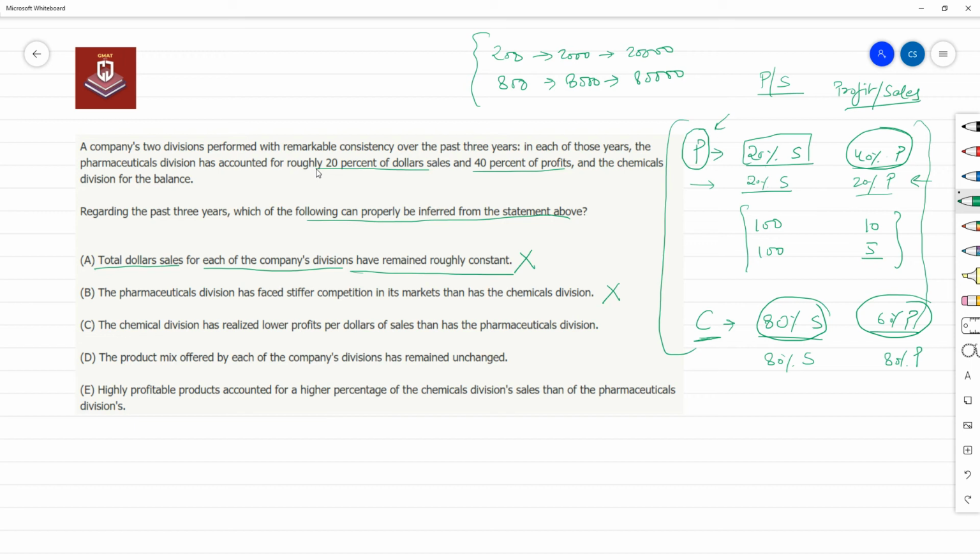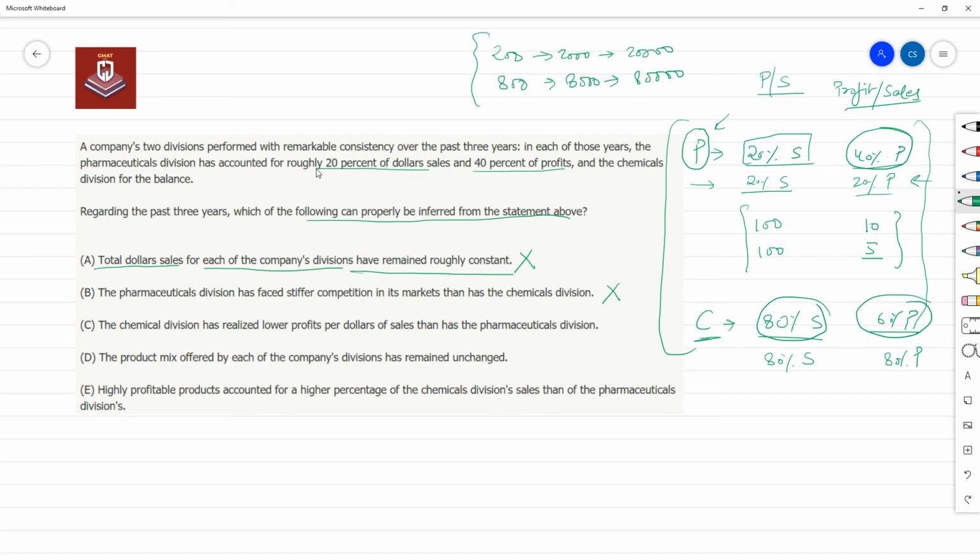Not necessarily. We still can't infer that the chemical division has faced stiffer competition, because lower profitability may not just be the result of competition, it could also be the result of regulations, right? For example, regulations don't allow you to make a lot of profits, or there could be other reasons also. So we can't still infer this.